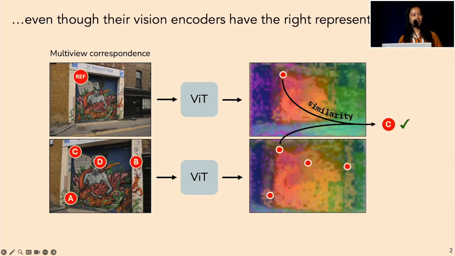These results are especially puzzling when, on the other hand, evaluating just the vision models on multi-view correspondence, you find that they often do have the right representations to use. And by evaluating the vision models here, I mean that we're just taking the spatial feature maps, extracting the point for each multiple choice answer, and picking the answer with the highest cosine similarity. So it's a pretty simple process, but it still gets it right.